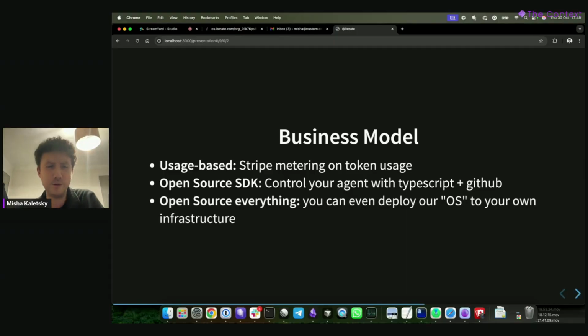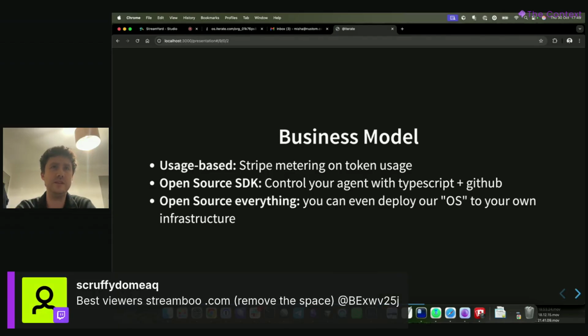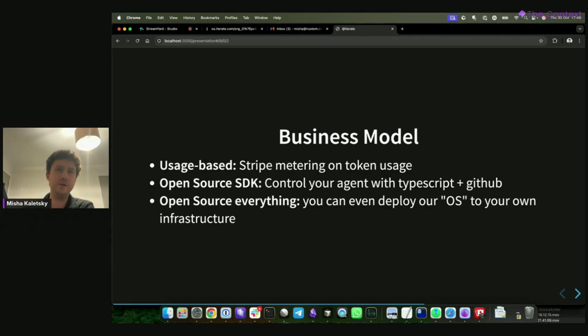Roughly, and this is just for anyone curious about Iterate, there's an open source SDK. So if you are using the Iterate bot, you'll have an iterate.config.ts in a GitHub repo that either we manage or you can manage, and you can use our SDK, which is open source, but also the entire thing is open source.